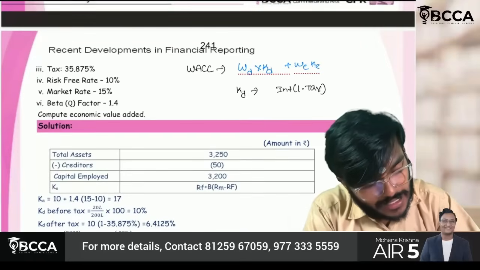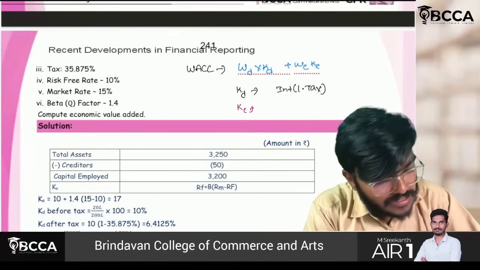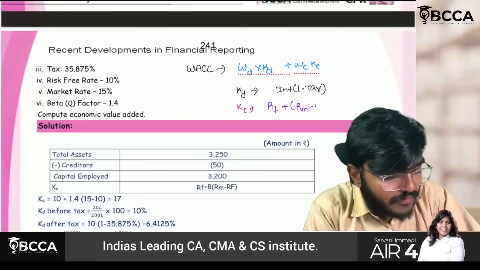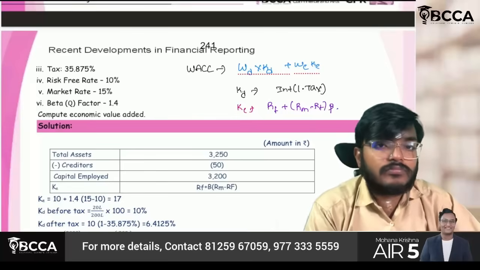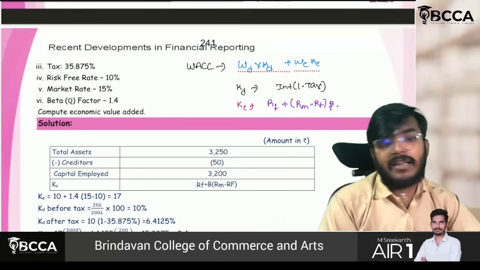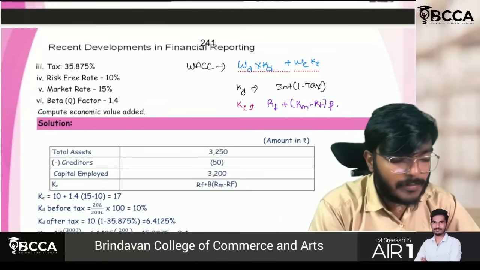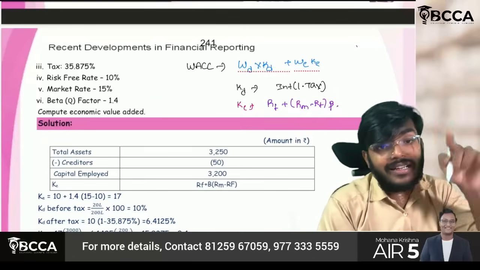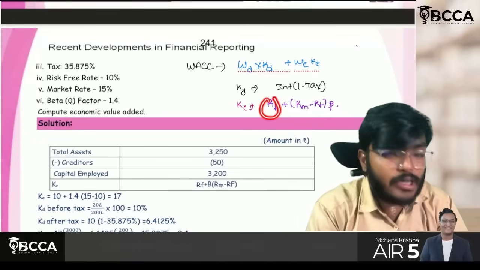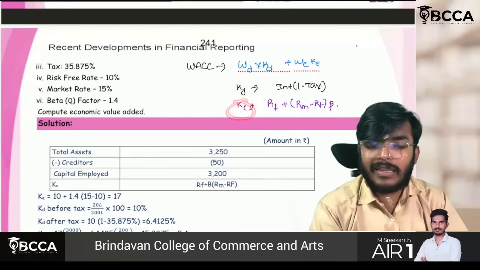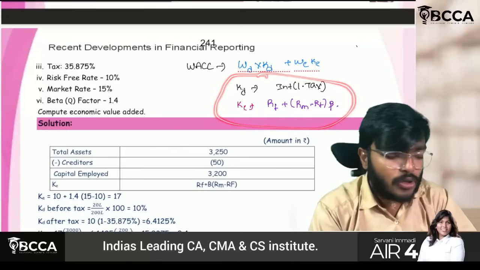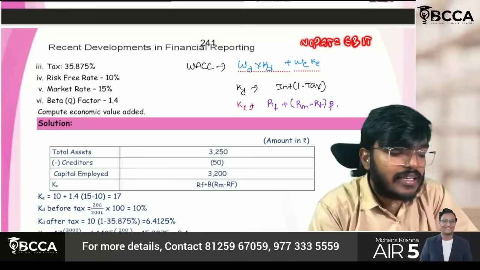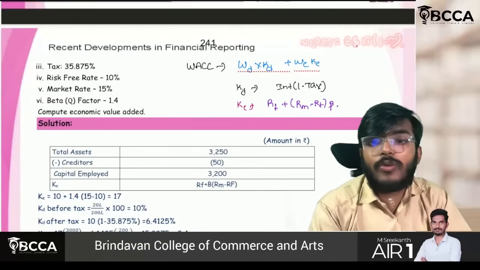Sir, KE, we have many formulas, but the formula they will be focusing on here is RF plus (RM minus RF) into beta. RM minus RF is nothing but the risk premium, and that risk premium should be multiplied with beta. Then you will get the excess premium, and that excess premium should be added to the risk-free rate of return. Then you will get the cost of equity. Basics of formulas. So NOPAT, how I will get NOPAT, is nothing but EBIT into 1 minus tax.